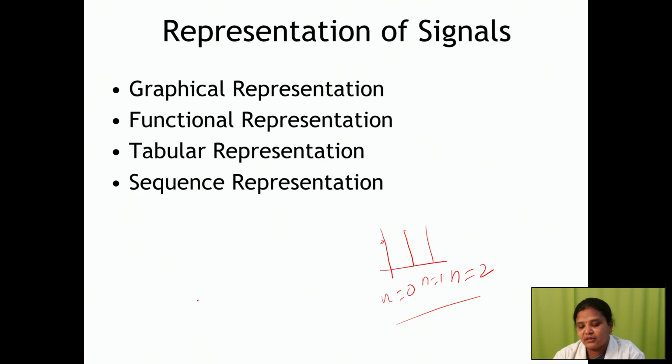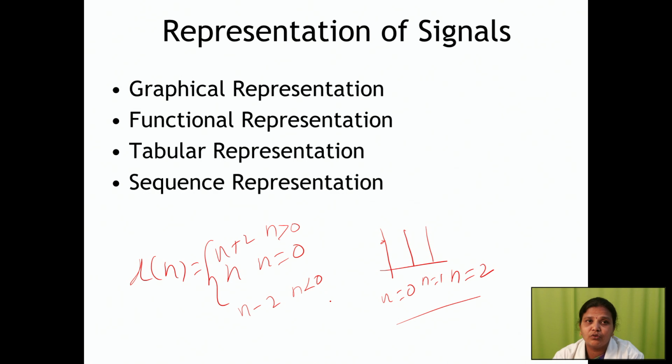Then functional representation. Functional representation is nothing but using equations, that is x of n equal to n for n equal to 0, n plus 2 for n greater than 0, and n minus 2 for n less than 0. Here we substitute the n values so that we can find the sample values, the amplitude strength.